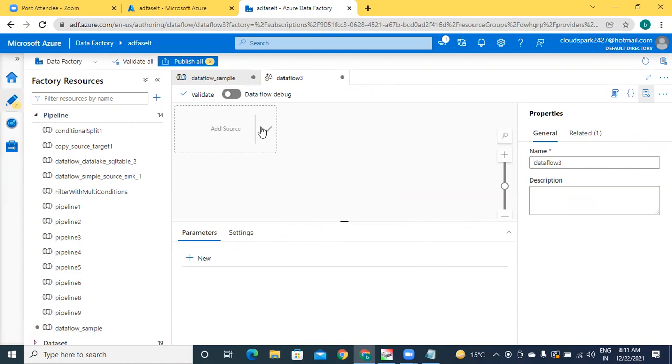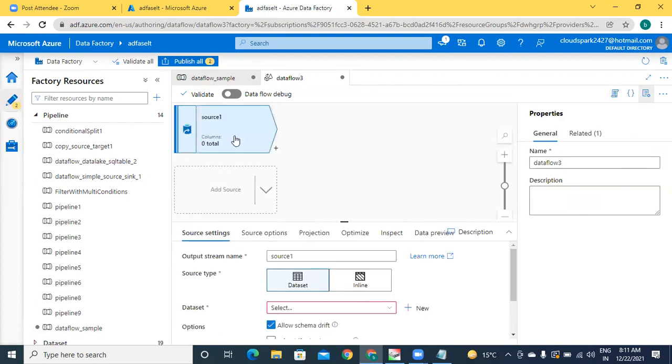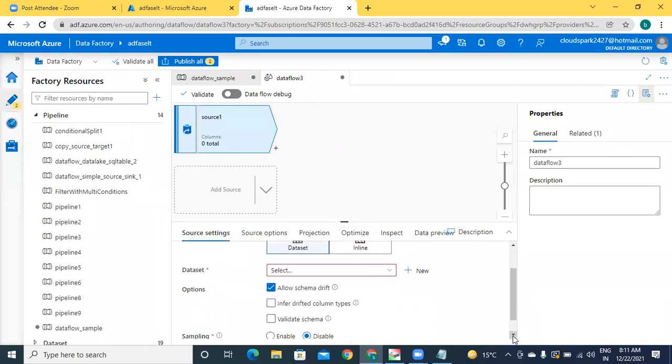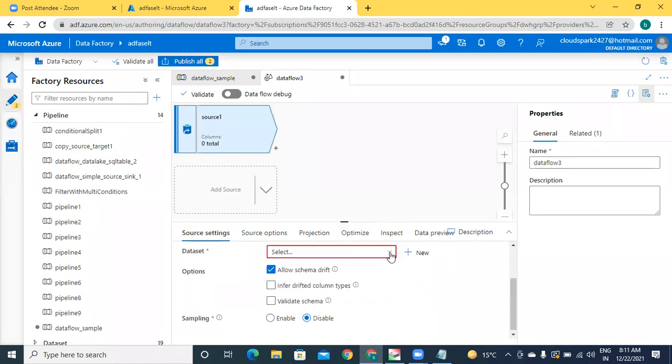So always the first transformation should be source. If you want to configure any source, just click on this. For example, some other data set I am configuring here. Any data set that you can configure.